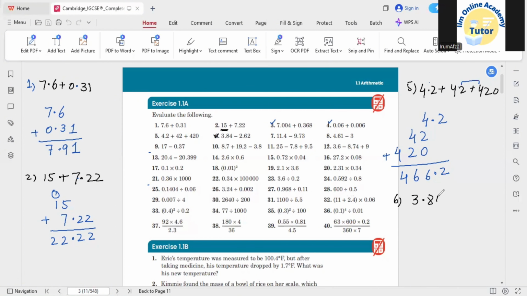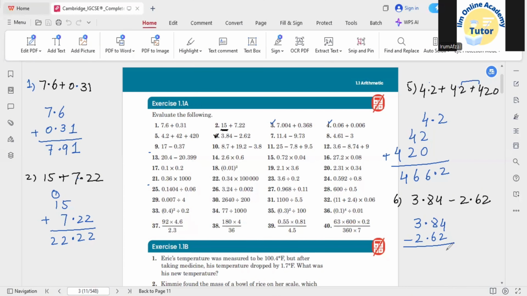Okay, so the question is 3.84 negative 2.62. Again, the concept is similar: if you are adding two decimal numbers, your decimal point must be exactly under the decimal point. Again, a similar concept: 3.84, and under that you need to write 2.62 and subtract them both. So subtraction would be starting from the right side.